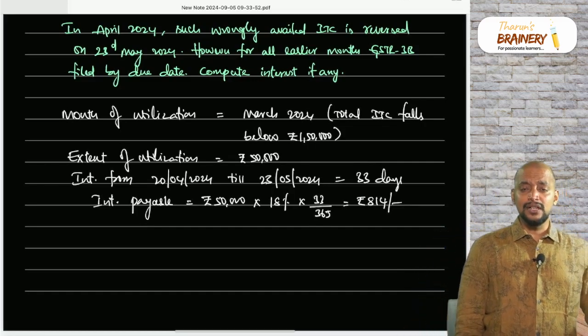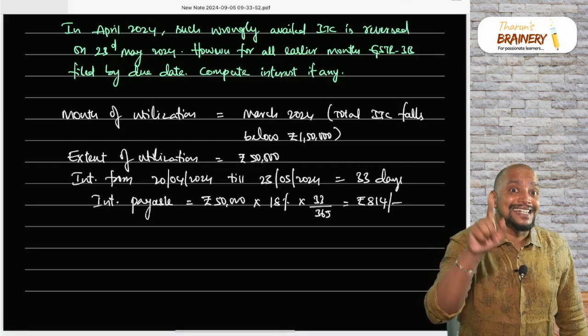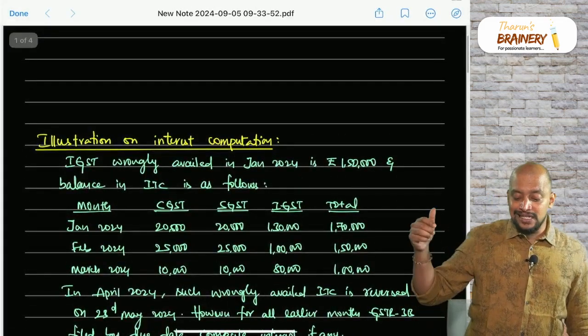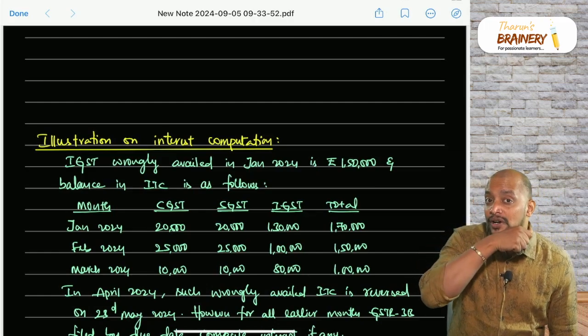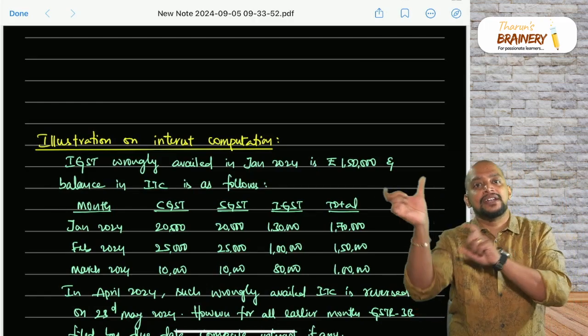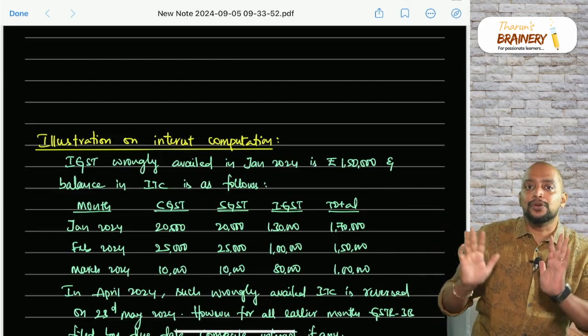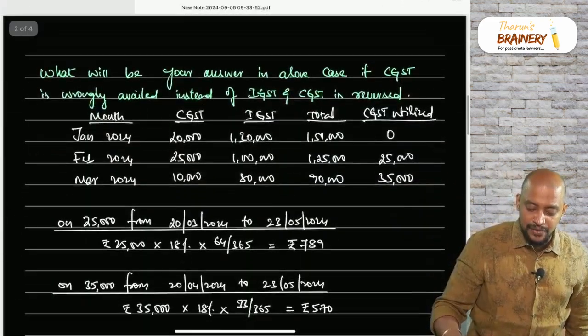Simple. Then the next question: what if CGST credit is wrongly availed? When IGST credit is wrongly availed, we see the total. What if CGST credit is wrongly availed? See the CGST head and IGST head balance total. Don't take SGST. CGST and IGST total we need to see. So see the next question.